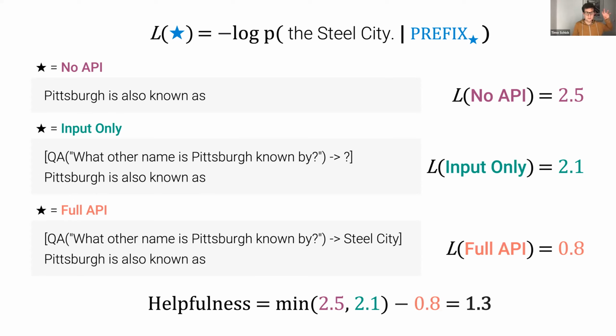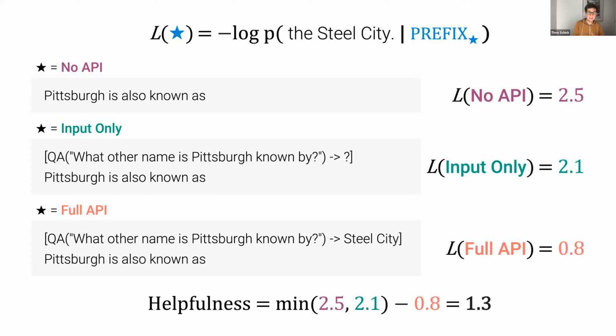And this goes back to something that I've said earlier, where we said what is helpful really depends on the model that we're using. So if you think about using a different model, maybe we're using something like GPT-3 with 175 billion parameters, and that model already knows that Pittsburgh is known as the Steel City. In that case, our loss in the very first case, in the no API case, would already be much lower because the model already knows how to continue that sentence. And so accordingly, our helpfulness score might be much lower, might even be negative. And so it really depends on the specific model that we're using, whether an API call is considered helpful or not.